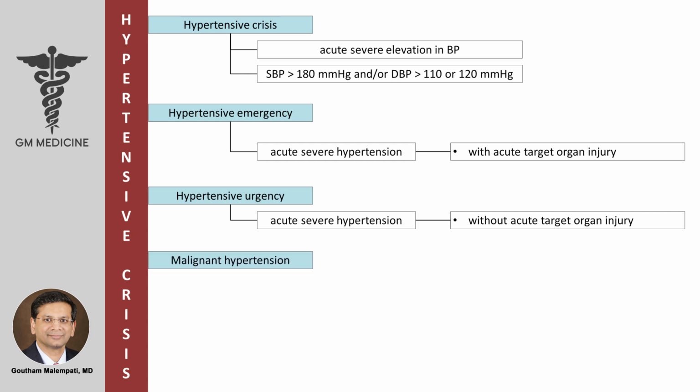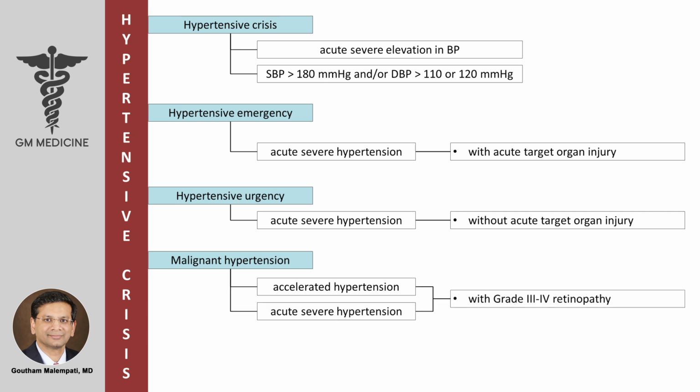Malignant hypertension, also called accelerated hypertension, is defined as acute severe hypertension with advanced bilateral grade 3 and grade 4 retinopathy characterized by flame-shaped hemorrhages, cotton wool spots, and/or papilledema.